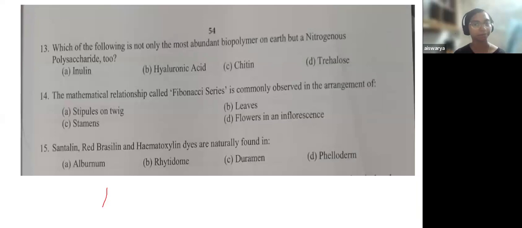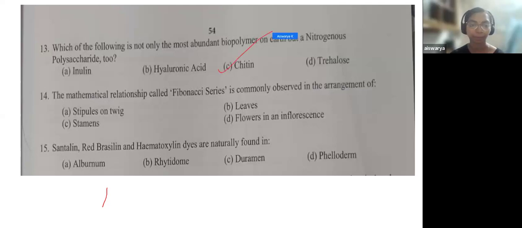Now, the 13th question. This was also a very easy question. Which of the following is not only the most abundant biopolymer on Earth, but a nitrogenous polysaccharide too? Is it inulin, hyaluronic acid, chitin, or trehalose? Here also you can come to the answer in different manners, but the answer here is C.